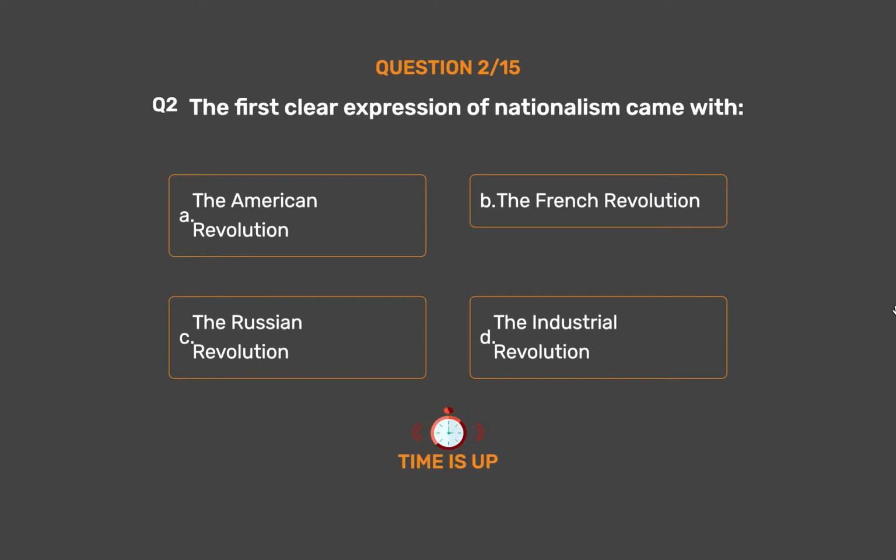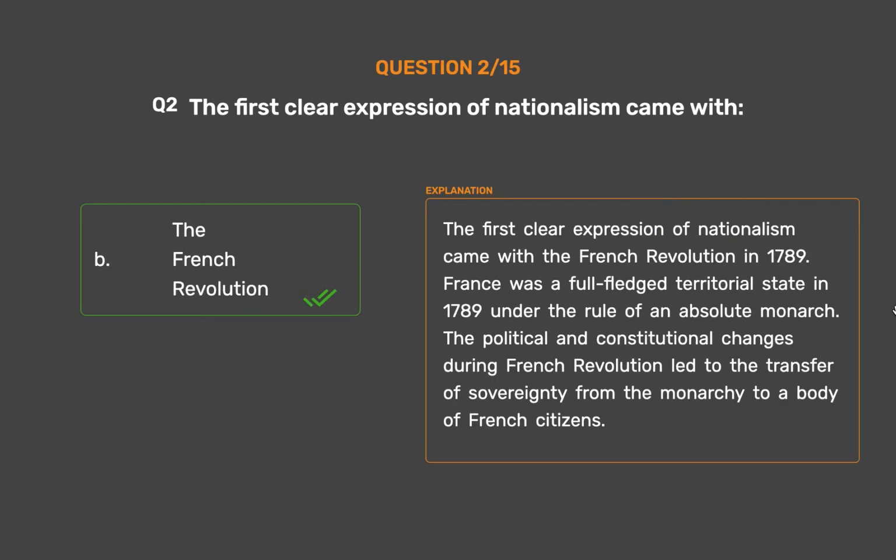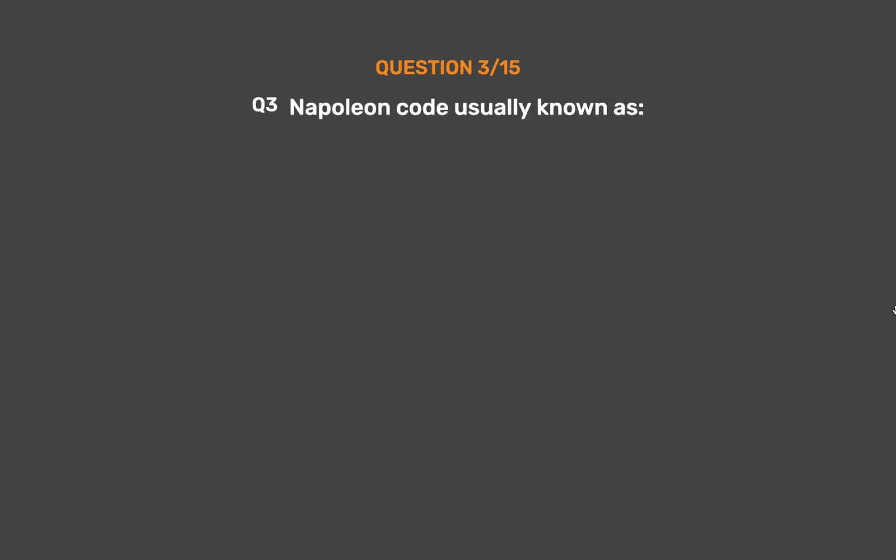The correct answer is option B. The French Revolution. The first clear expression of nationalism came with the French Revolution in 1789. France was a full-fledged territorial state in 1789 under the rule of an absolute monarch. The political and constitutional changes during the French Revolution led to the transfer of sovereignty from the monarchy to a body of French citizens.